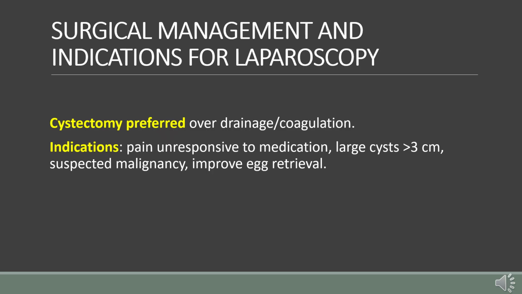When surgery is indicated, cystectomy, which is removal of the cyst wall, is preferred over simple drainage or coagulation because it reduces recurrence and preserves ovarian tissue. Indications for laparoscopy include severe pain not relieved by medical therapy, large cysts greater than 3 cm, suspicion of malignancy, and situations where cysts interfere with egg retrieval for assisted reproductive technologies. The goal is to relieve symptoms, remove disease, and preserve as much ovarian reserve as possible.